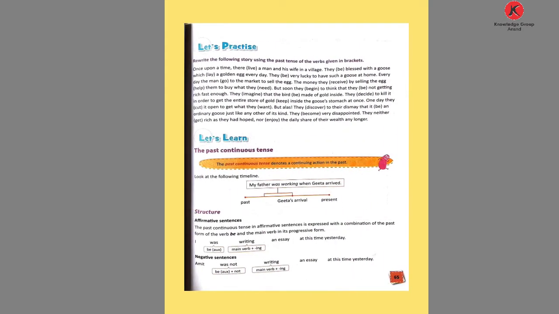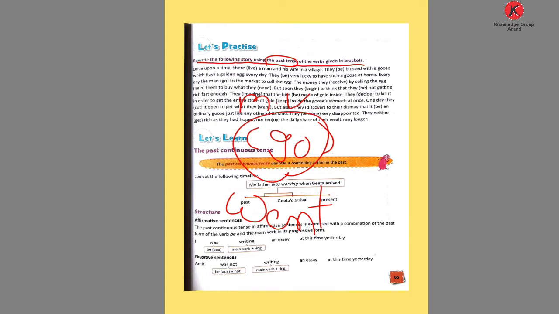Now come to this page. What we do is the same as we had done before. Rewrite the following story using the past tense of the verbs given in the brackets. Whichever word is given in the bracket, we write the past form of that verb. If the verb given is go, so what we write? This is the main verb, so we write the past form of the verb. What is the past form of the verb go? Went is the past form of the verb.